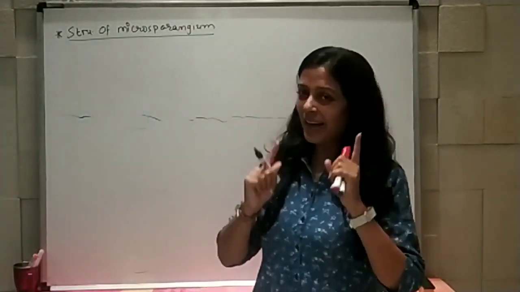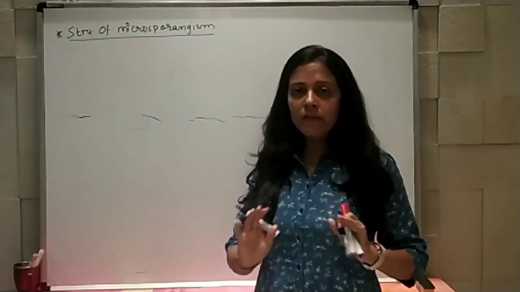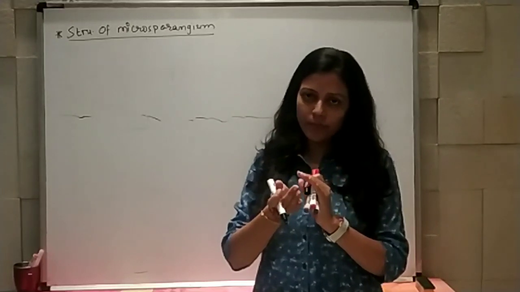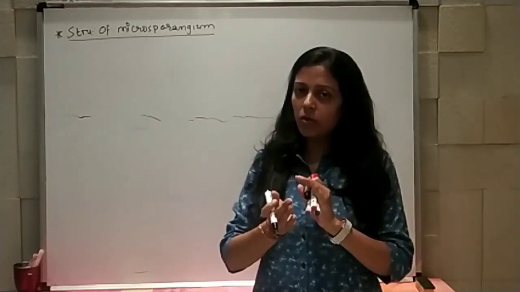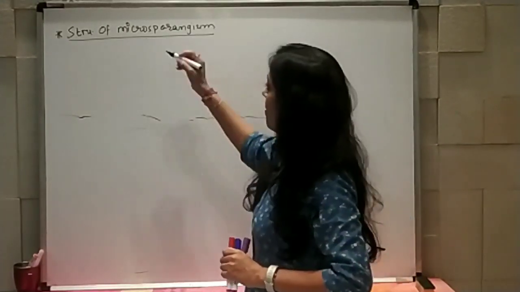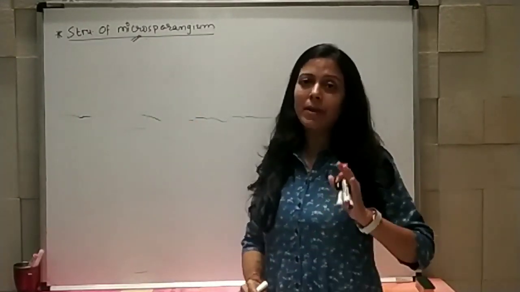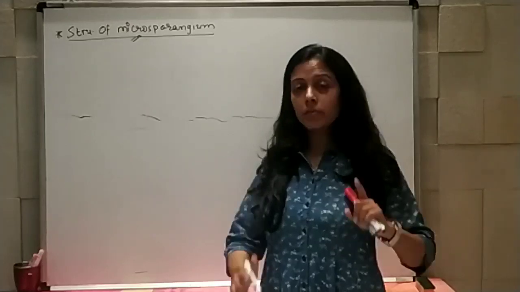Sporangium is a sac-like structure. Anywhere, if we are saying sporangium, it's a sac-like structure. एक चैम्बर जैसा, एक कैविटी जैसा होता है, जिसके अंदर माइक्रोस्पोर्स है. So that's why it is known as microsporangium.